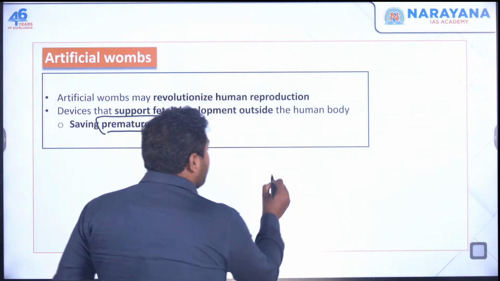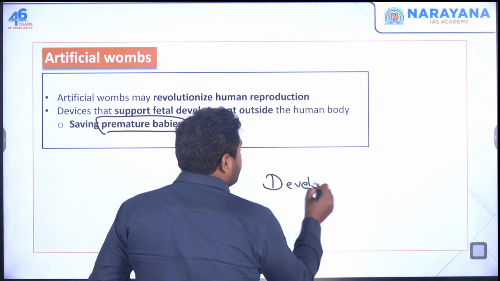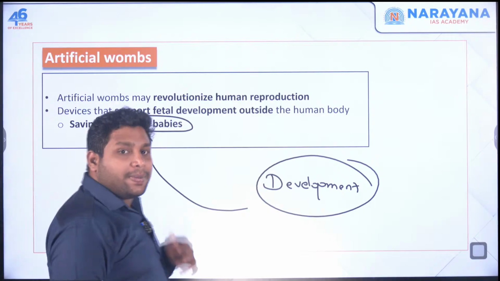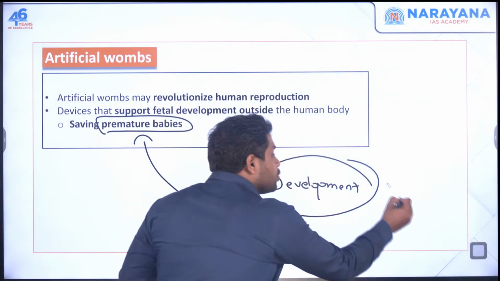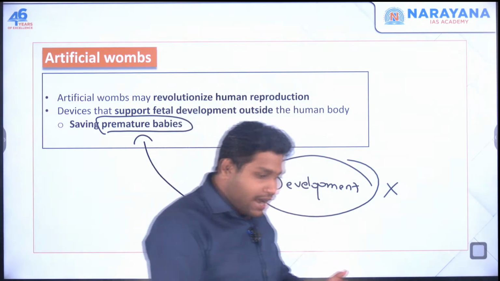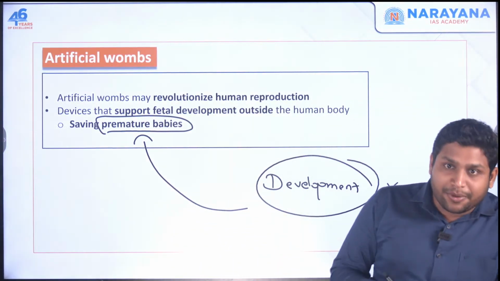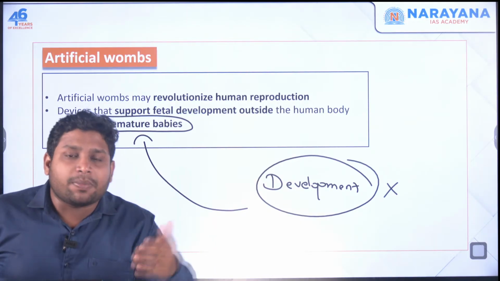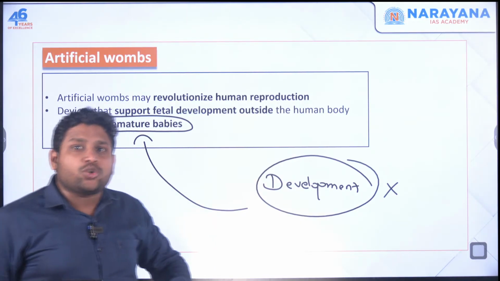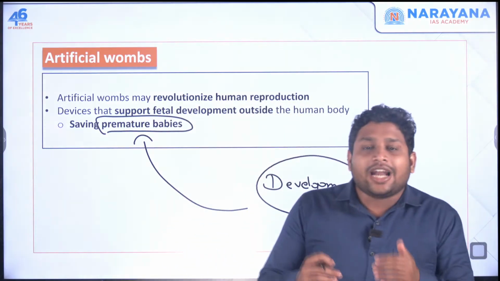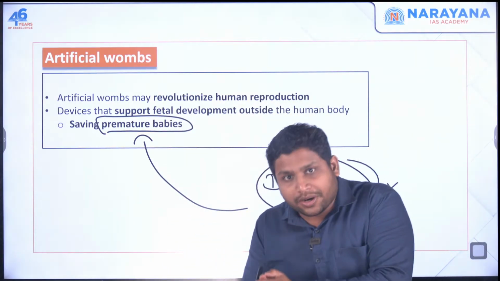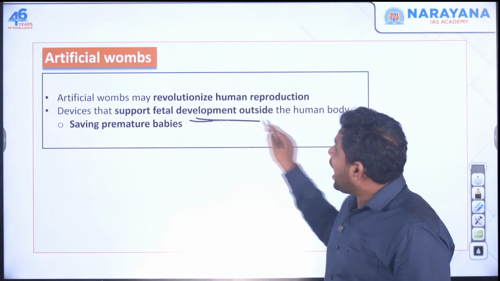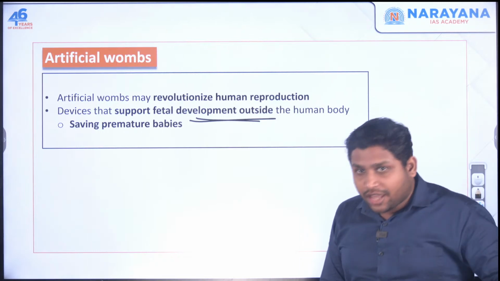When we say the development of this fetus, in the case of premature birth, this development has not completed properly. The child is not completely developed, and before the complete development of all the necessary organs, we see the birth. Now, this could lead to many complications. The child might face many problems after birth. So, to help this child after coming out of the womb, now we are trying to develop